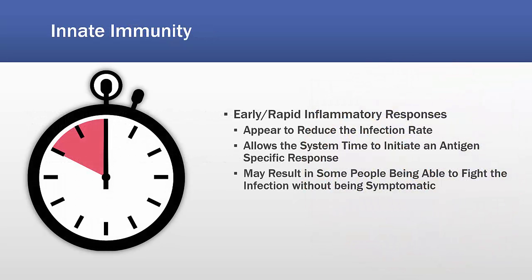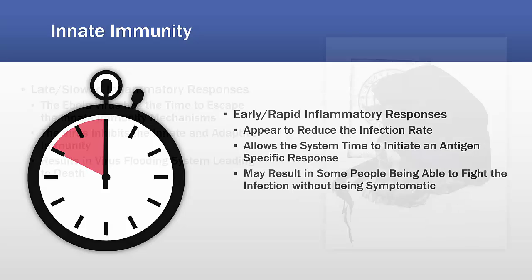Now, innate immunity seems to play a critical role in severity of Ebola infection. So an early or rapid inflammatory response appears to reduce the infection rate of the virus within the system, allowing time for the adaptive immune system to initiate an antigen-specific response. Now, this may result in some people being able to fight the infection without exhibiting symptoms.